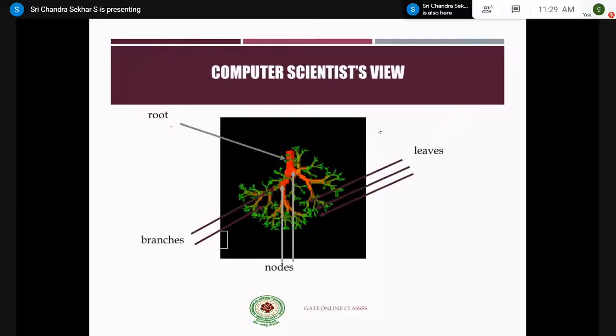That is, the root is always placed at the top, and the leaves are always at the bottom of the tree, right? Let us forget about these branches and everything. It's just for understanding purposes only. So the computer scientist always views the data structure where the root is always on the top of the tree and the leaves are at the end of the tree, right?